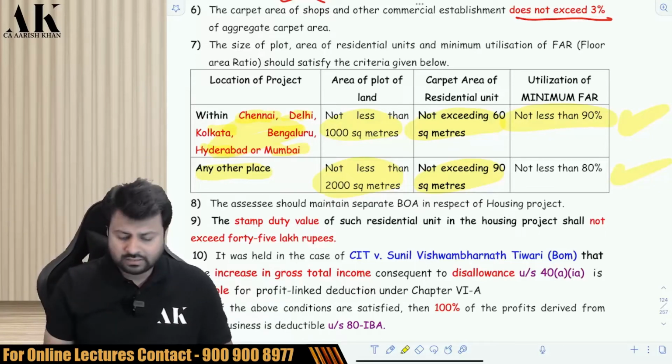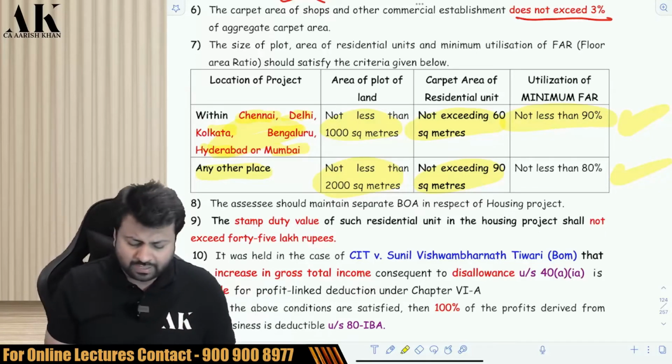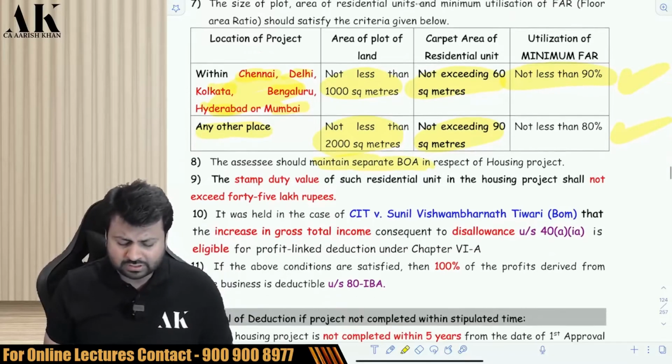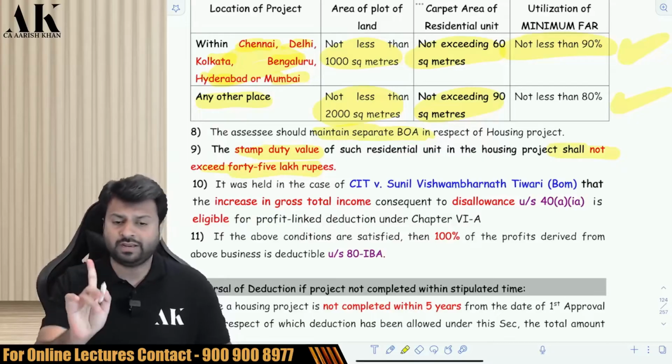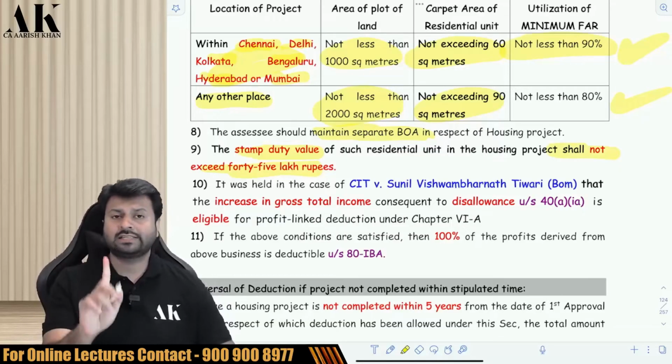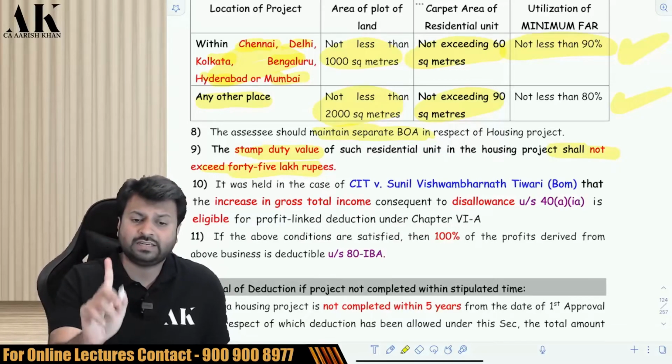Now, there are certain procedural points which you have to keep in mind. The assessee should maintain certain separate books of accounts. The stamp duty value of the property should not exceed 45 lakh rupees. Be very careful, then only this benefit is available. The stamp duty value of the property should not exceed 45 lakh rupees.